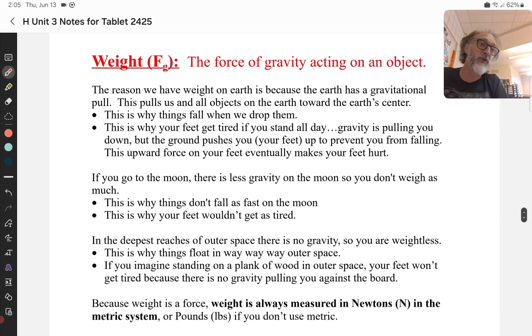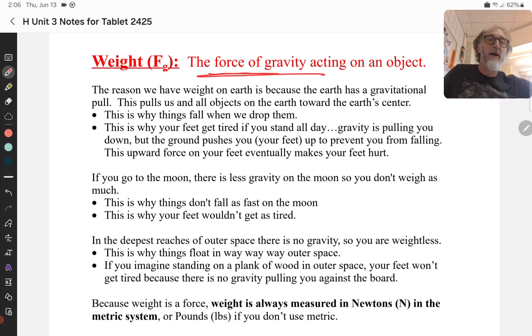All right, now weight. I gave you this definition back when we first learned about forces, but I want to reiterate because it is very important. So weight is the force of gravity acting on an object. Again, I've got half a kilogram worth of calculator here. That's how many molecules are in it. When I let it go, it falls because gravity is pulling it down. The weight is a measure of how hard gravity pulls it down, okay?